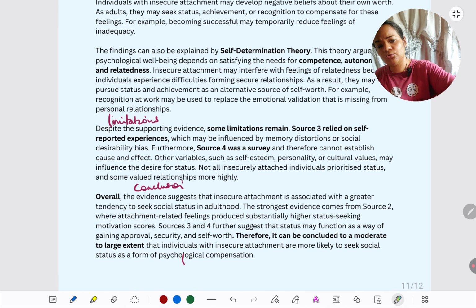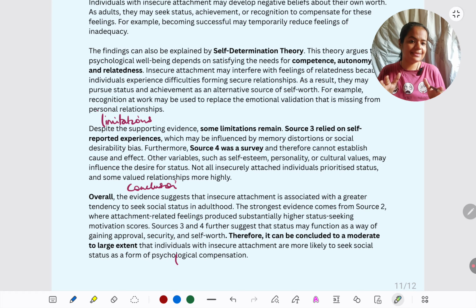So, in conclusion, overall, we can say that yes, the claim is supported, but only to a moderate degree, because all the status seeking can be explained by alternative explanations, like I just pointed out.